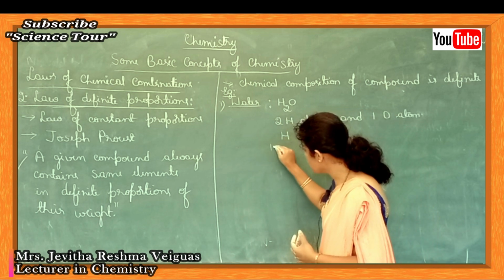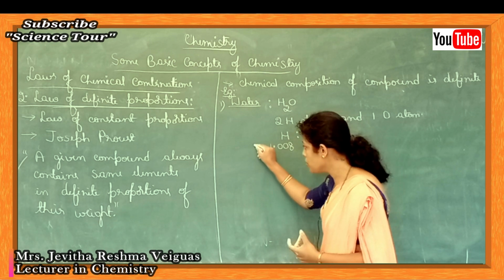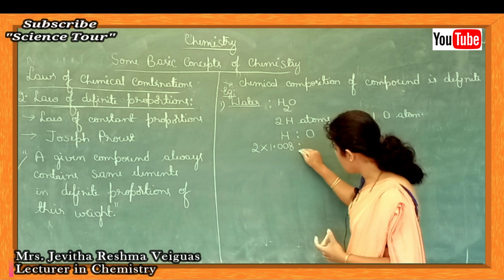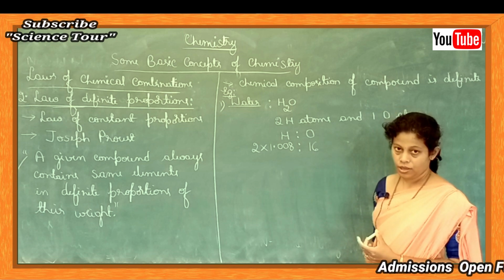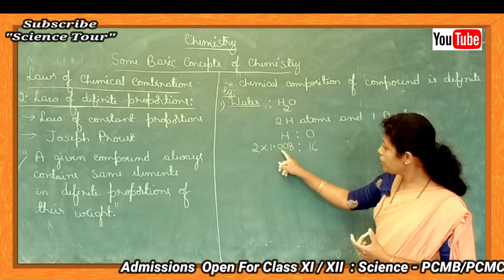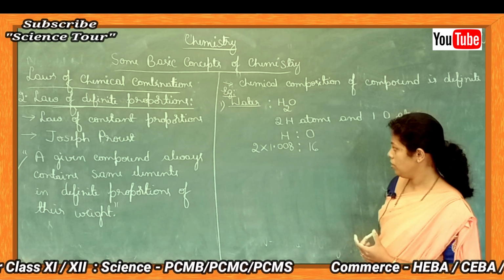Mass of 1 hydrogen atom is 1.008. There are 2 hydrogen atoms, hence multiplied by 2. Oxygen mass is 16. What is this 16? It is atomic mass of oxygen. 1.008 is atomic mass of hydrogen.